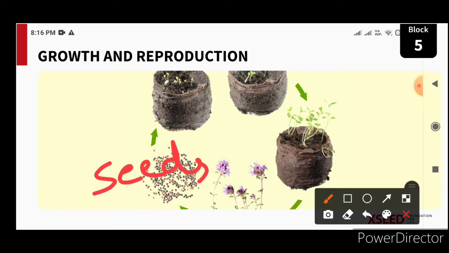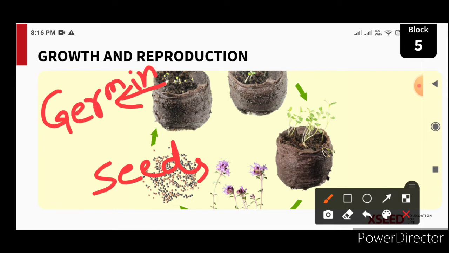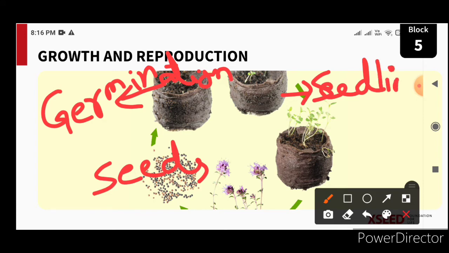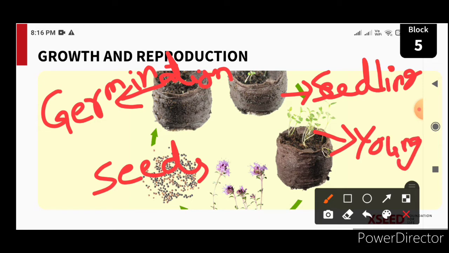When we sow these seeds in the soil, what is growing from the seed? A seedling grows, germination starts. This you learnt in the previous lesson, right? So germination of seeds, and the next stage you can see is the seedling. A small baby plant grows from this. And from the seedling, a young plant which has many leaves. Seedling has only 2-3 leaves. From the seedling, a young plant grows.